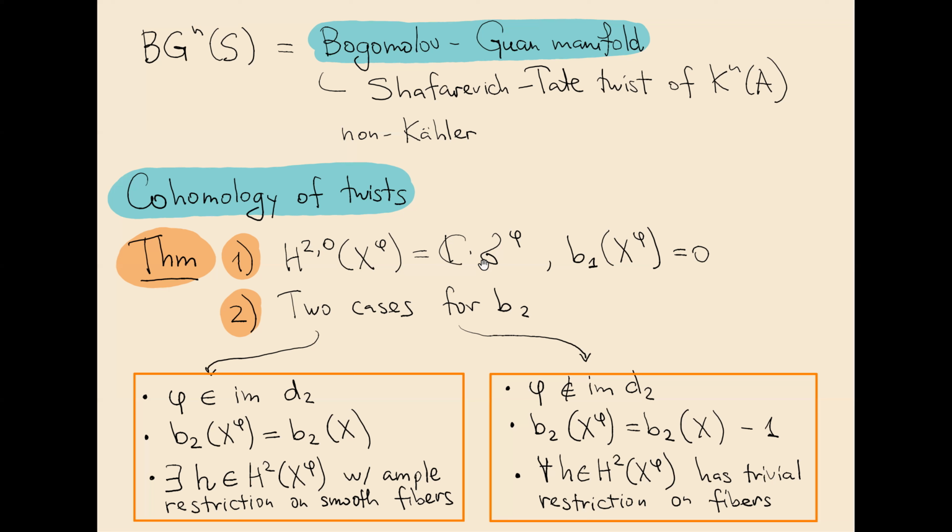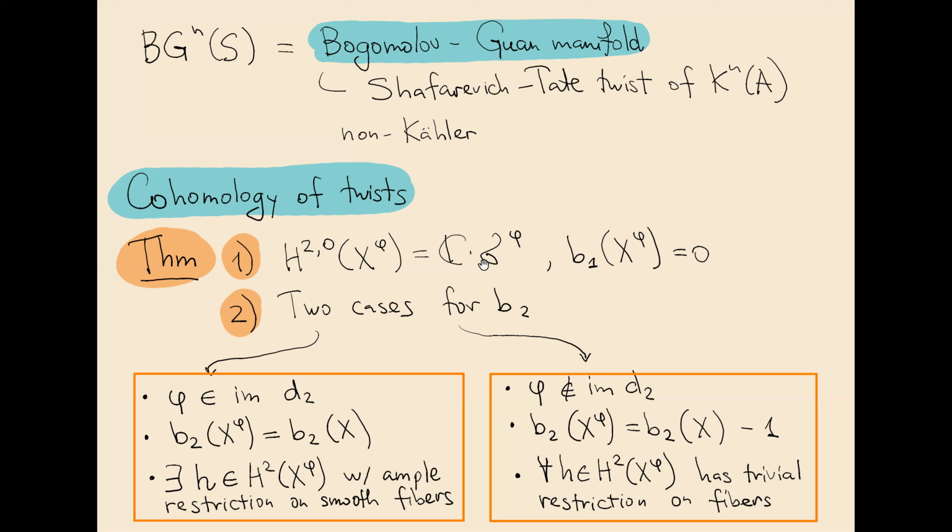And also, okay, what's the second case? The second case is when phi doesn't lie in the image of V2. And in this case, things become kind of weird. The second Betti number is equal to the second Betti number of X minus 1. And in this case, all classes in the second homology group of X have trivial restriction on fibers.